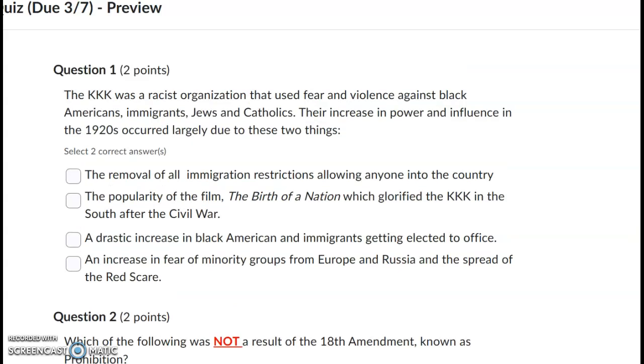Question number 1. The KKK was a racist organization that used fear and violence against Black Americans, immigrants, Jews, and Catholics. Their increase in power and influence in the 1920s occurred largely due to these two things. Select 2 correct answers. The removal of all immigration restrictions allowing anyone into the country, the popularity of the film The Birth of a Nation, which glorified the KKK in the South after the Civil War, a drastic increase in Black American and immigrants getting elected to office, an increase in fear of minority groups from Europe and Russia, and the spread of the Red Scare.